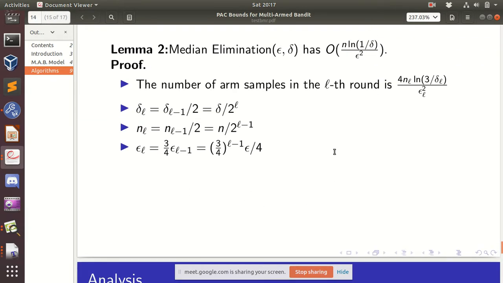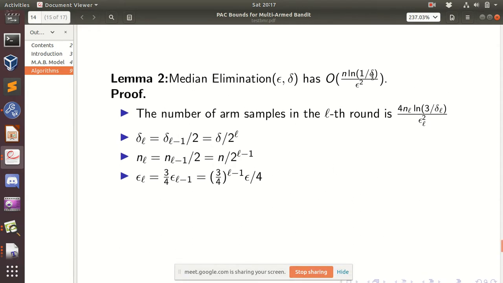So there are two key results, key results in the sense that this is the best possible thing which anyone can achieve.